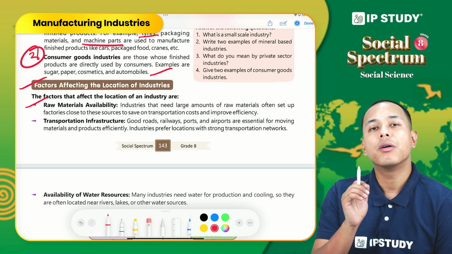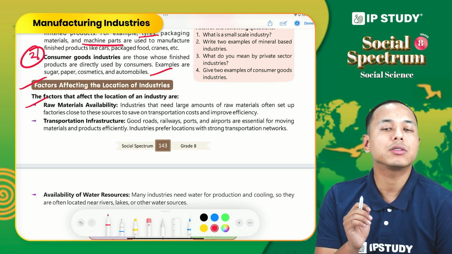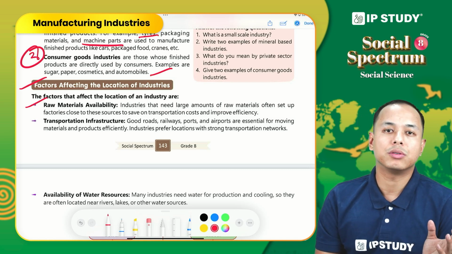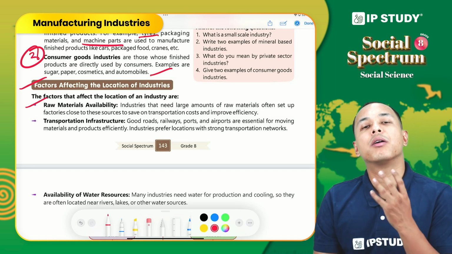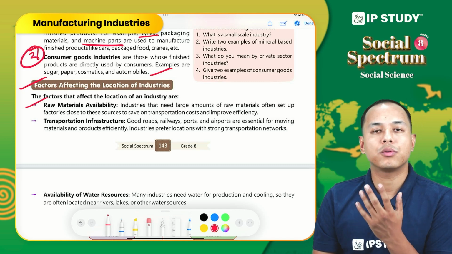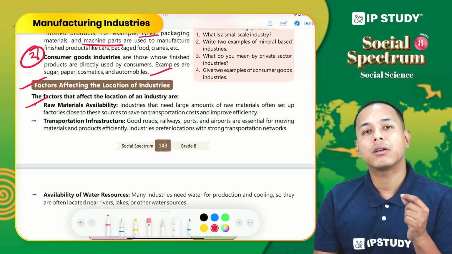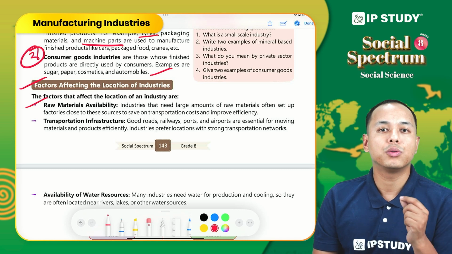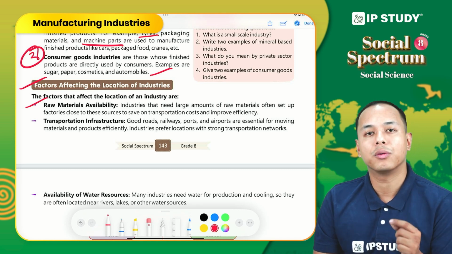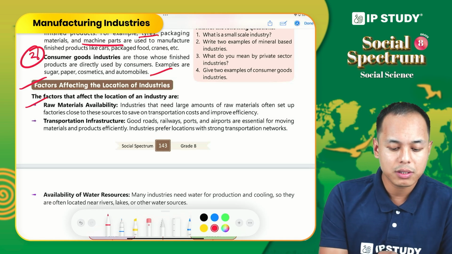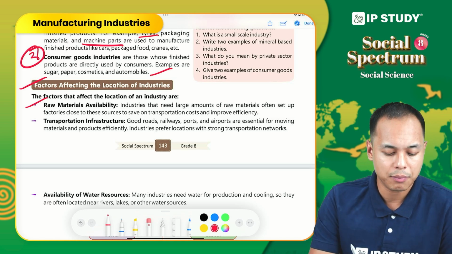So availability of raw material is very important. Suppose my raw material is available in Gujarat and I establish my industry in, suppose, West Bengal. Is it possible for my particular industry to run properly? No. So this influences the location of industry. So first, raw material availability.